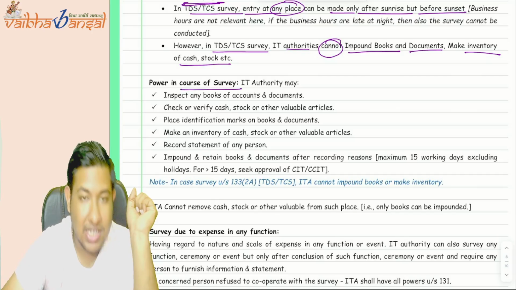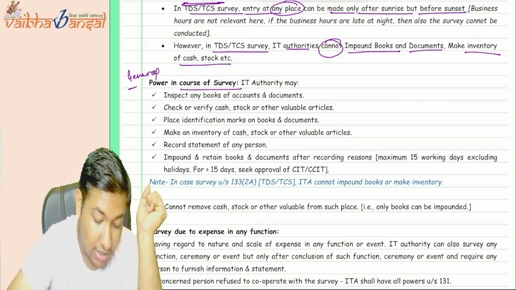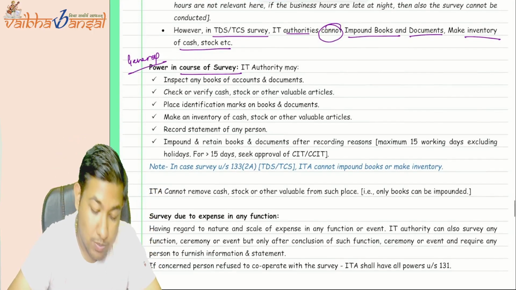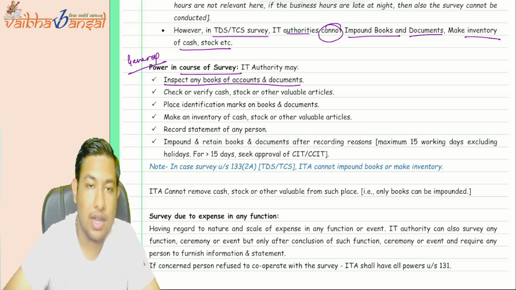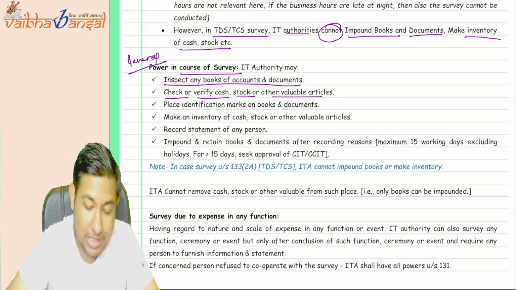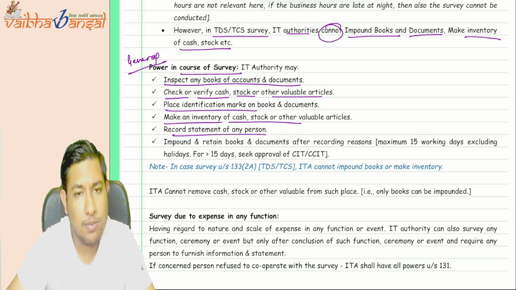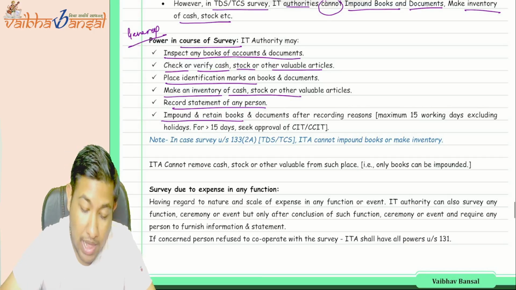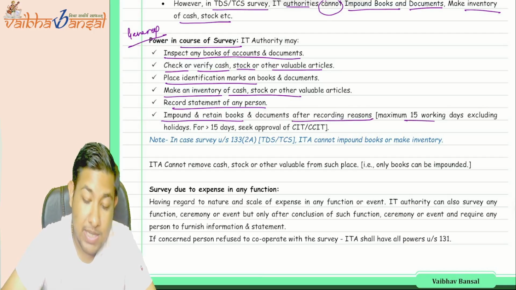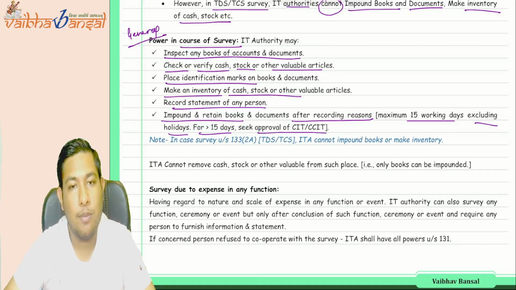Now, what are the powers in case of the general survey? They can inspect the books of accounts, check and verify cash, stock or other valuable articles, place identification marks, make an inventory, record a statement of any person, and even impound and retain books of accounts after recording the reasons, but for a maximum of 15 days excluding holidays. If they want to exceed 15 days, approval should be taken from the CIT or principal commissioner.